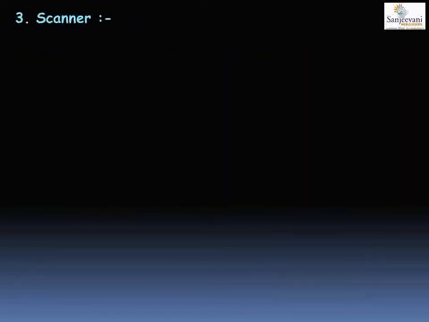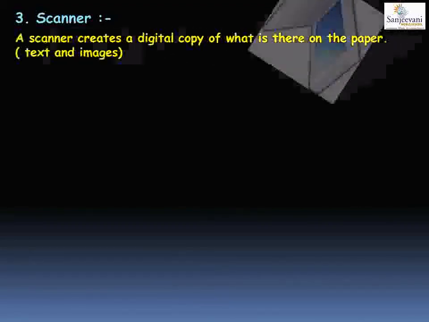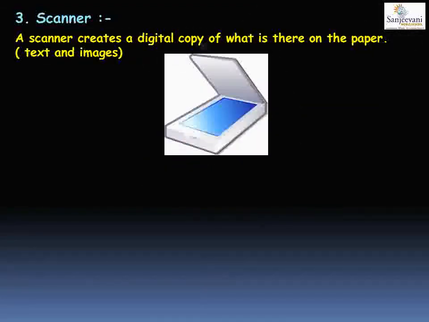The next input device we are going to see is a scanner. Now, you must have seen a photocopy machine, or you can say a Xerox machine. What is the work of that photocopy machine? It copies whatever is there, text or image, from one paper to another. If you want to Xerox something, you do a photocopy of it. But a scanner creates a digital copy of it.